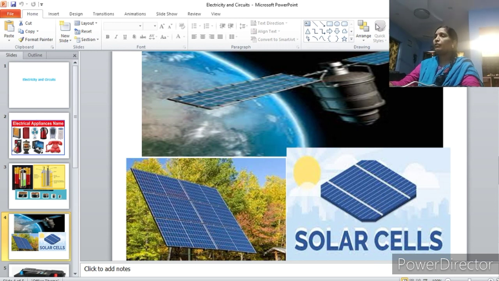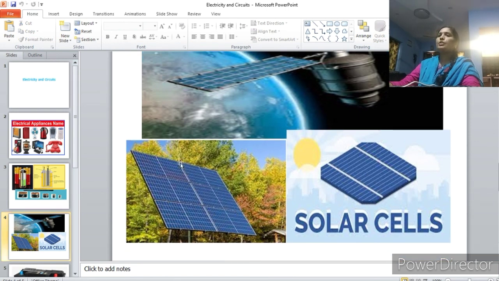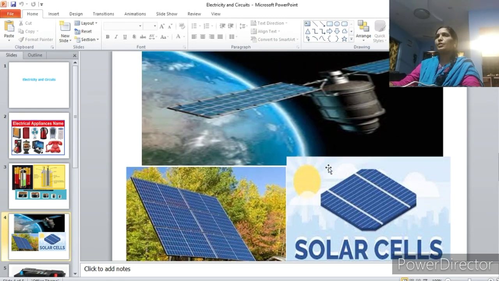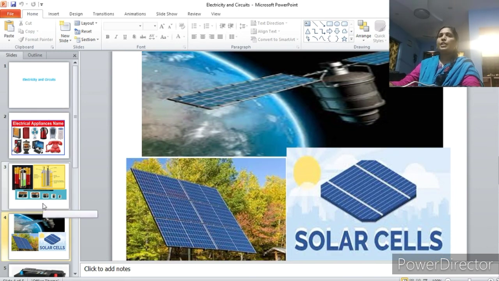A single solar cell cannot produce a large amount of electric current. To prepare a solar panel, we need many solar cells connected one to another. These solar panels are used in satellites.